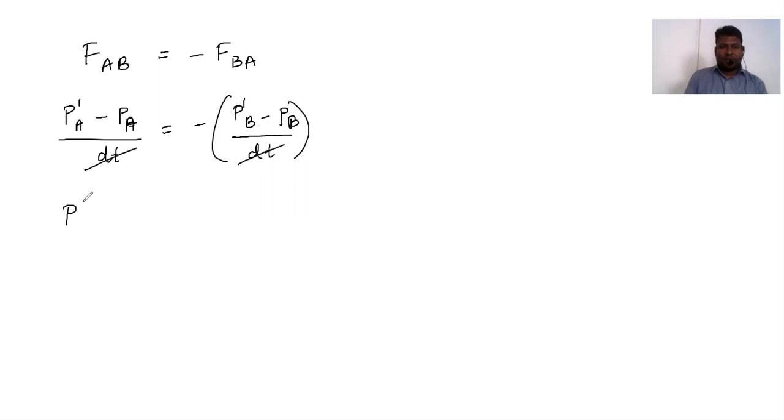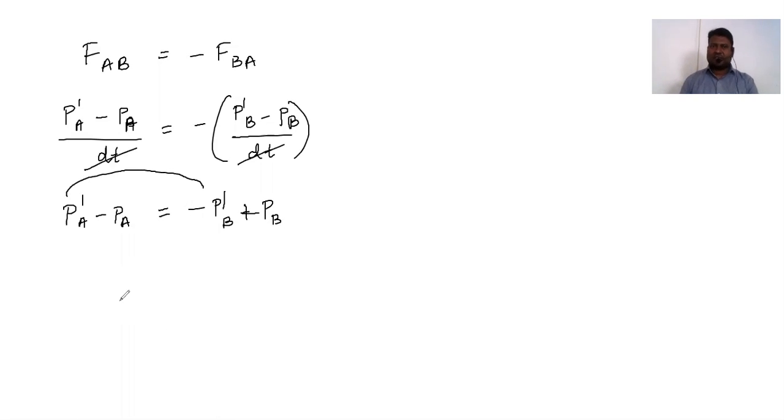दिया मैंने. So we can take P dash A minus PA is equals to minus of P dash B will be minus P dash B. So minus of minus will be plus. So plus PB. Now we can simply bifurcate. मतलब जो सेम नेचर के हैं हम एक तरफ ला सकते हैं. Like P dash A and P dash B we can shift on the left hand side, and minus PA we can shift it on the right hand side. So we'll get one thing. P dash A plus P dash B is equals to PA plus PB.